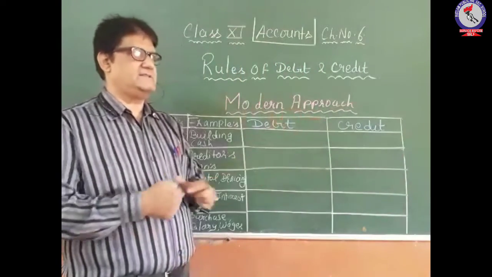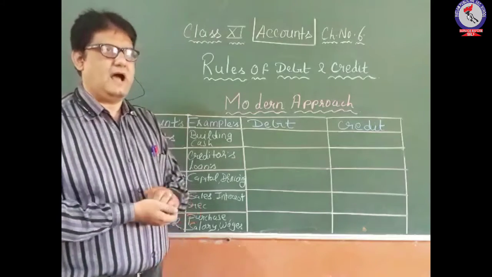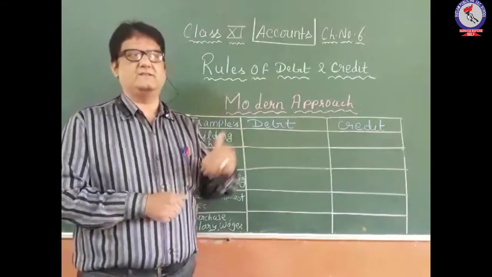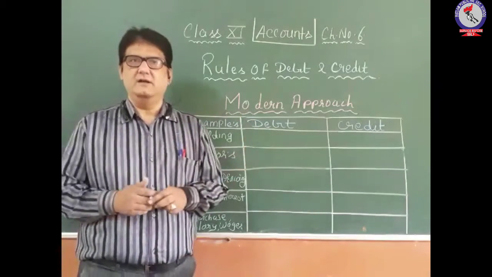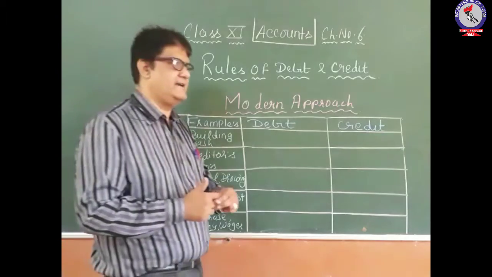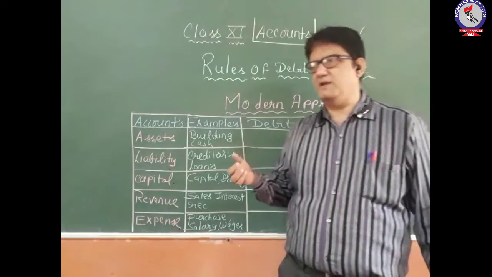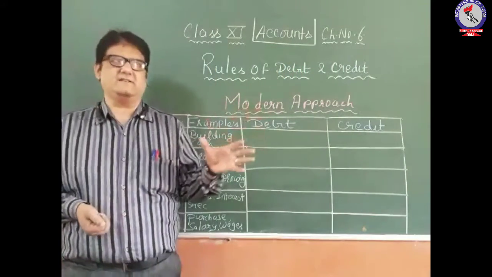So assets are those type of accounts which are represented by the various types of assets purchased by the organization for the long-term use of the business. So all those accounting heads which represent an item purchased by the business for long-term use are known as assets.